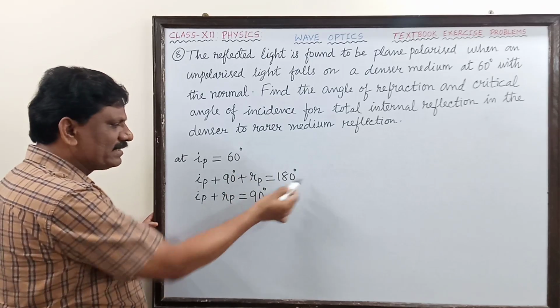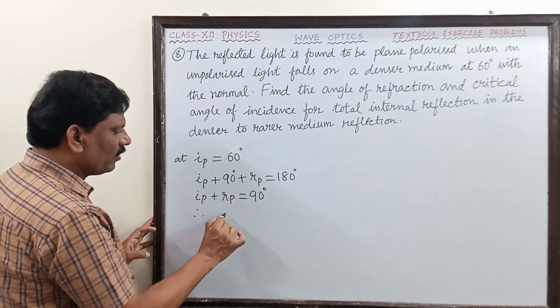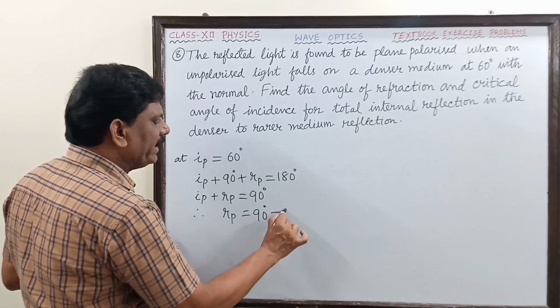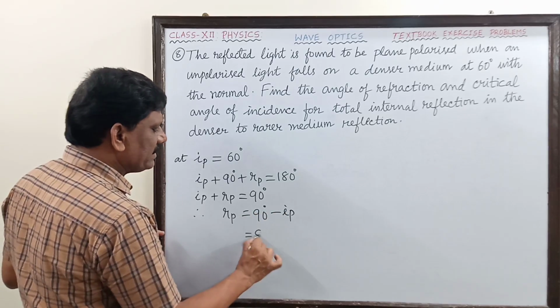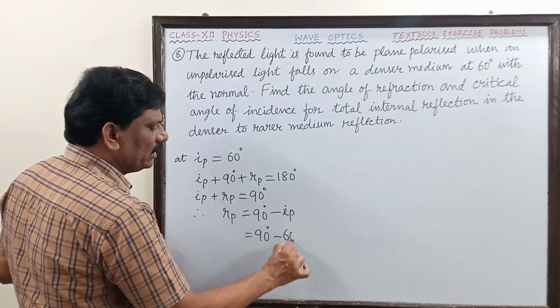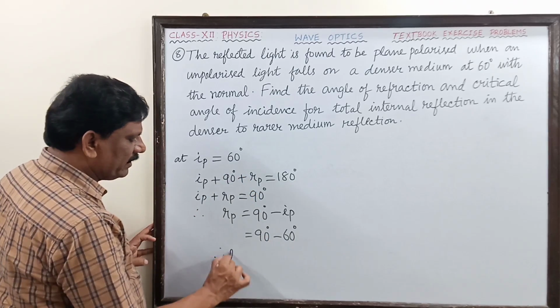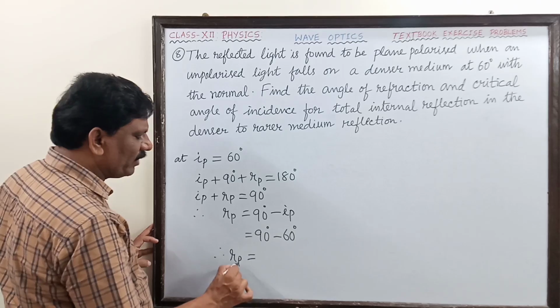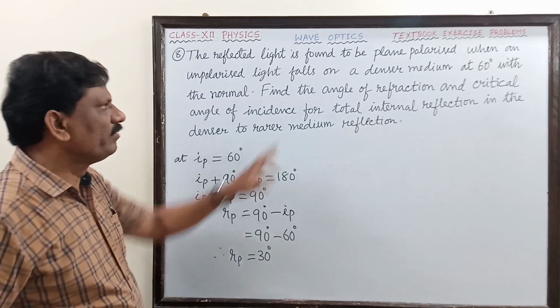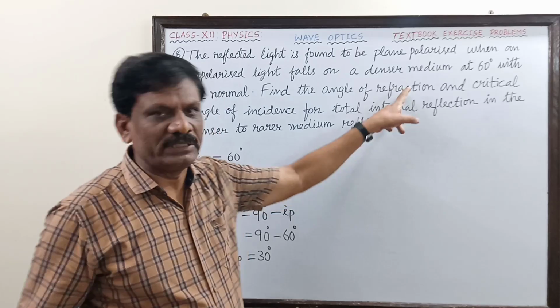Okay, 180 minus 90 is 90. Therefore, what is R polarization is equal to 90 minus IP. So this is equal to 90 minus 60. We have to substitute. So we get the angle of refraction at the polarizing angle is equal to 30 degree. So we have found the angle of refraction.